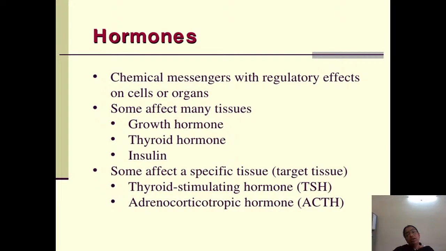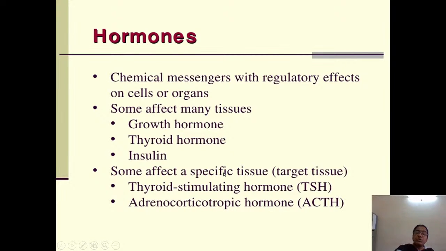Now we have known what a hormone is. Hormones are chemicals, and these are steroids, produced by some organs. They are chemical messengers with regulatory effects on the cells or the organs. Some affect many tissues, like growth hormone, thyroid hormone and insulin. These are the hormones which affect many tissues, so they act as messengers.